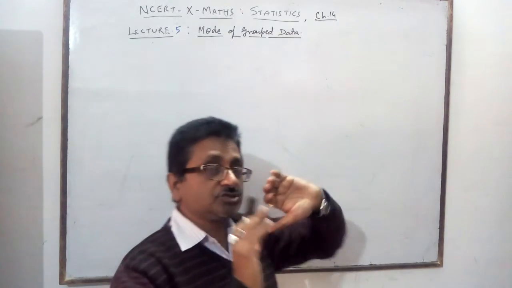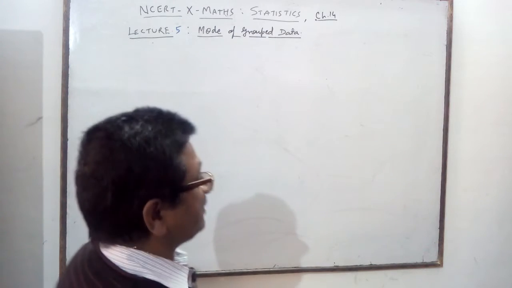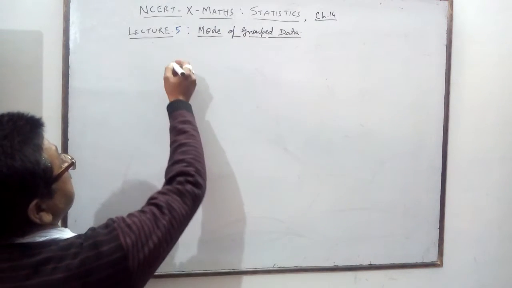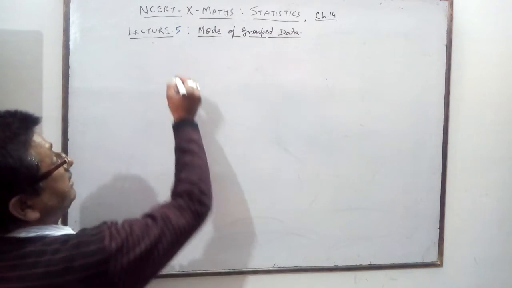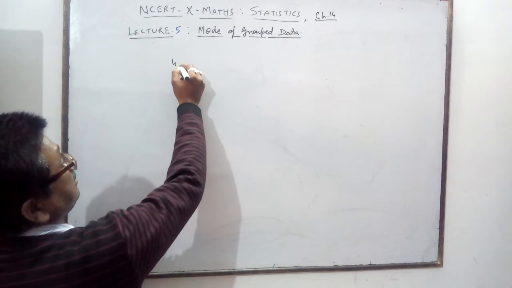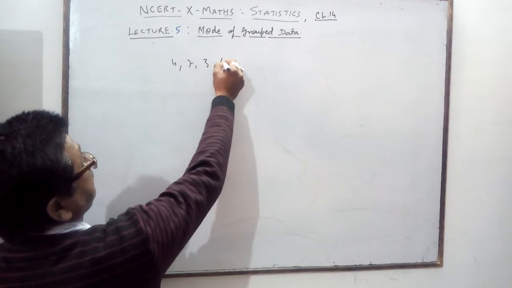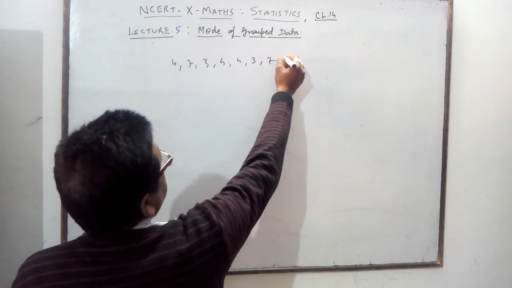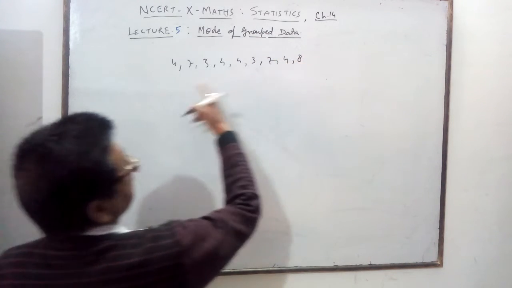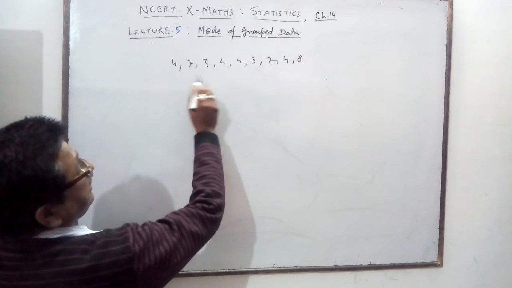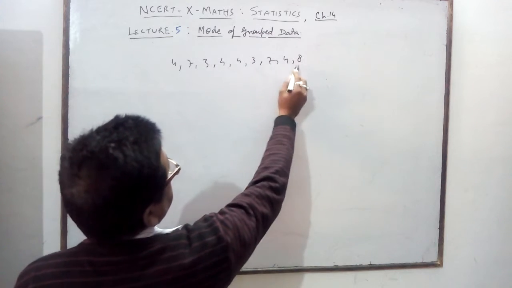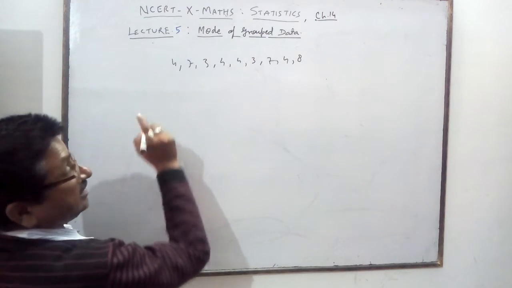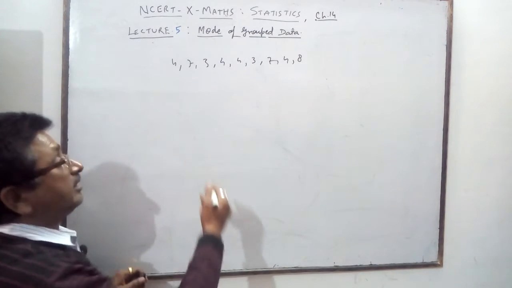Mode means the most popular thing, which we know from class 7th as well as class 9th. It is the data that repeats the maximum number of times. Suppose the example is given: 4, 7, 3, 4, 4, 3, 7, 4, 8. This data is given. You arrange it in ascending or descending order.